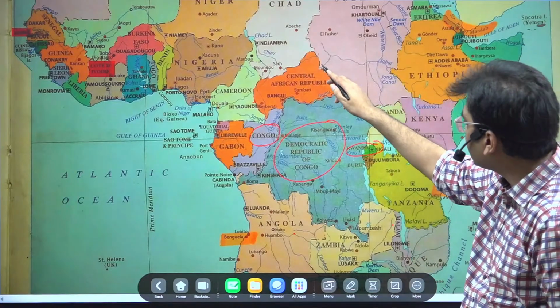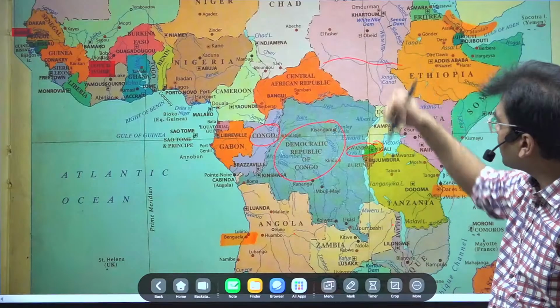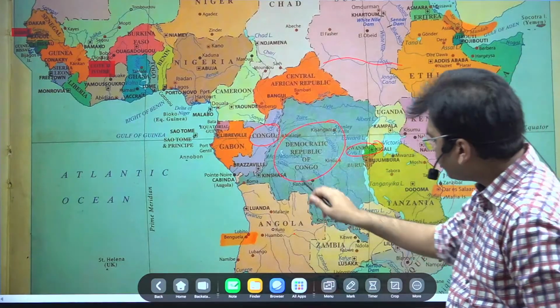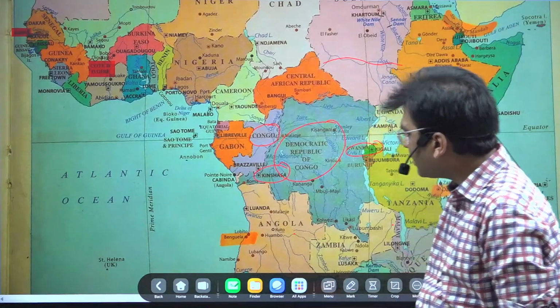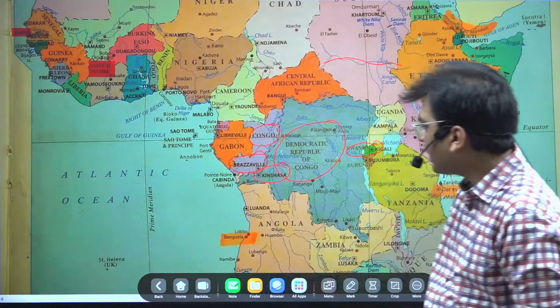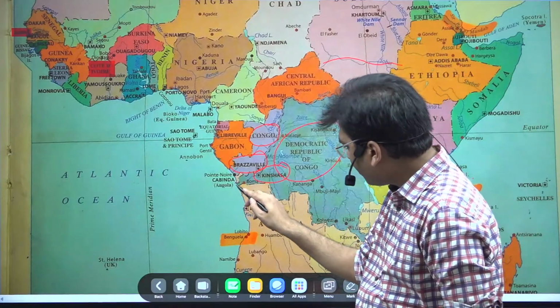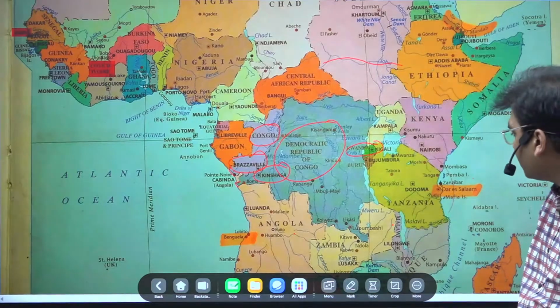Here you will see the same type of division: Southern Sudan, and here is Northern Sudan. The capital of the Democratic Republic of Congo is Kinshasa, and the capital of the Congo is Brazzaville. Both have a coastal region, they are not landlocked. So this should be clear to you.